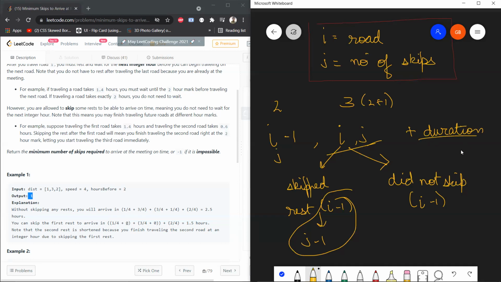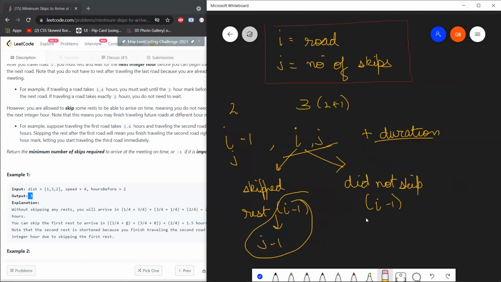And what is this duration? This duration will be distance I divided by speed. Basic formula. I hope this much is clear.